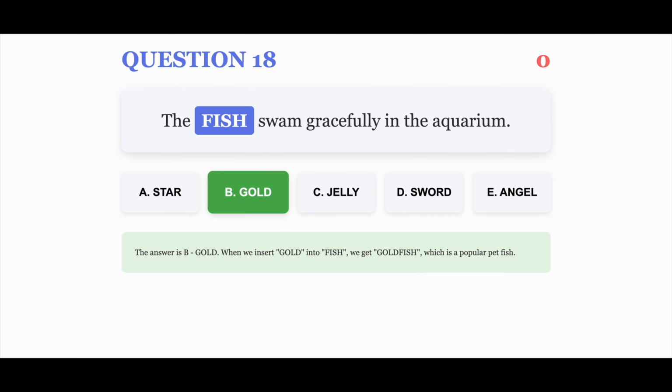The correct answer is B. The answer is B. Gold. When we insert gold into fish, we get goldfish, which is a popular pet fish.